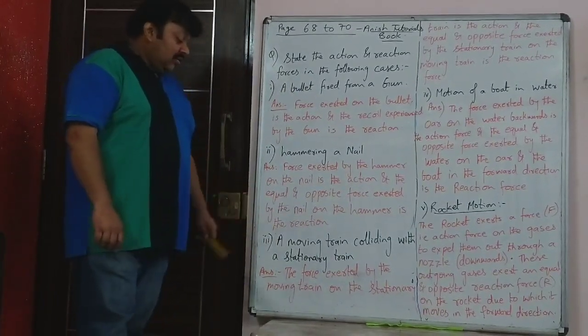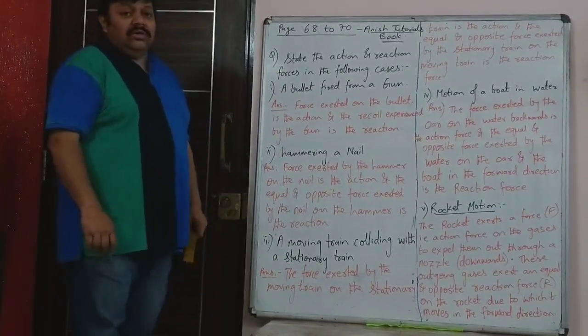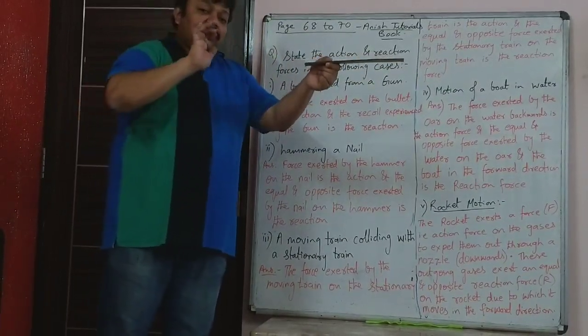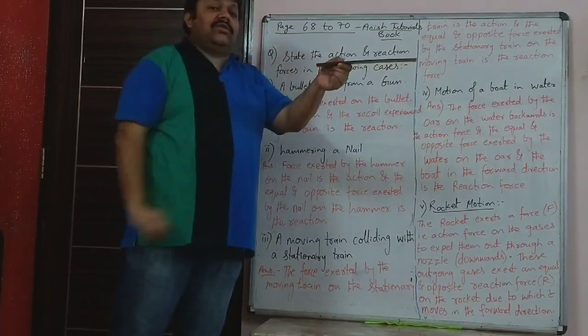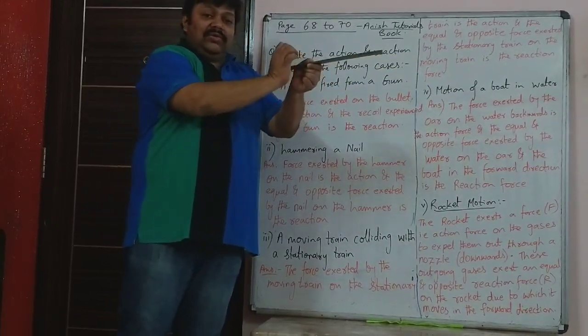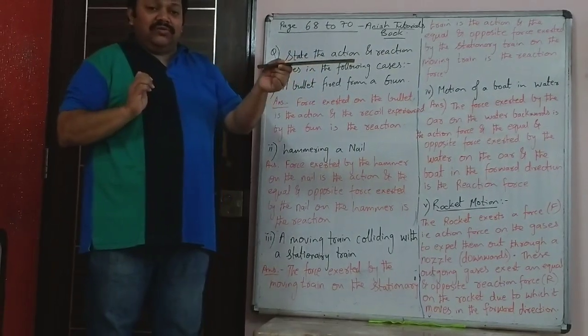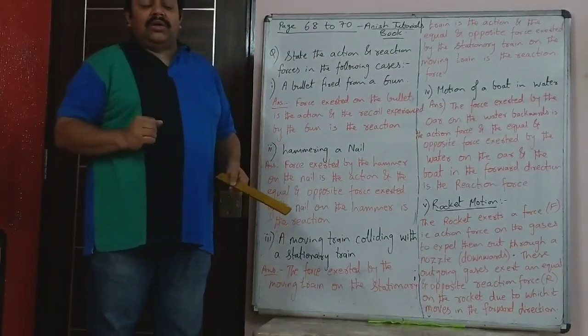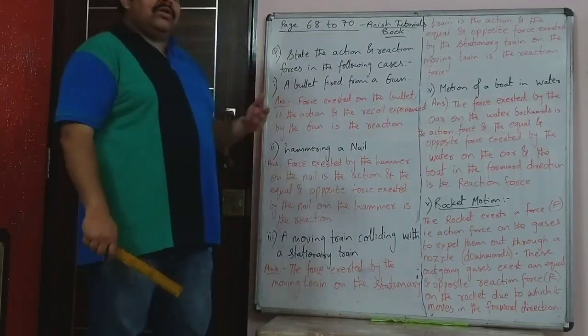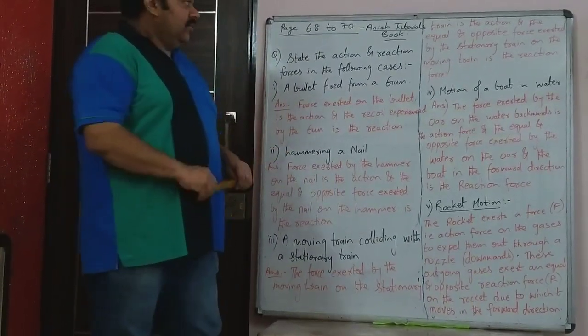A moving train colliding with a stationary train. The force exerted by the moving train on the stationary train, that's the action force. And the equal and opposite force exerted by the stationary train on the moving train is the reaction force. So you just have to explain it. It is very logical and simple.